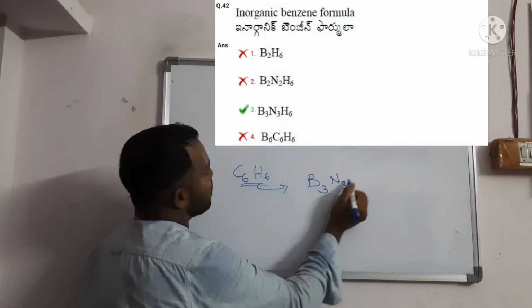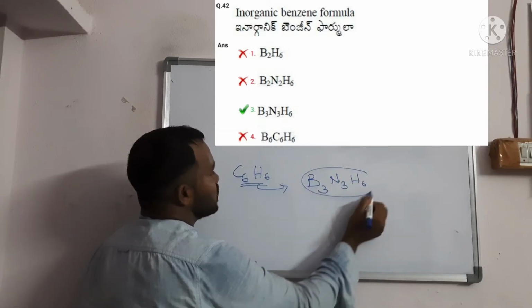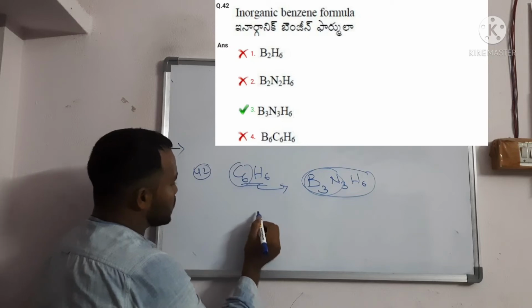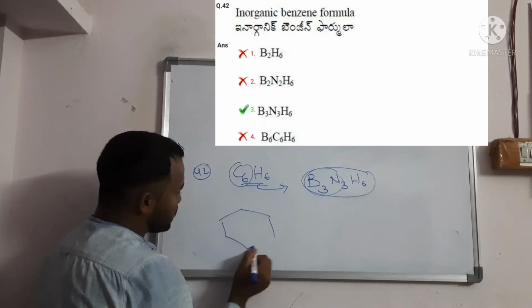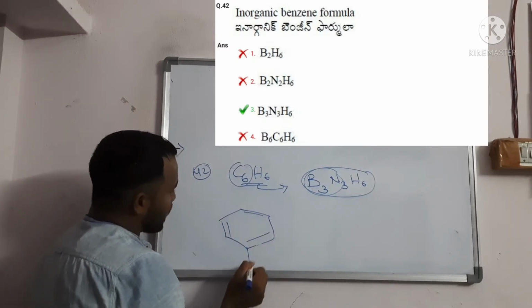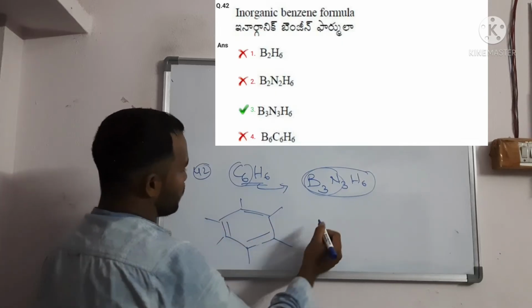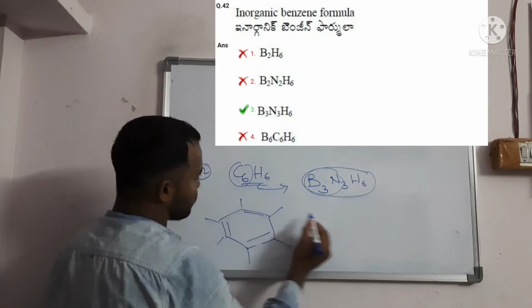B3N3H6. This is a general formula. They have simply given the direct question. So in place of C6, they have given B3N3. So how is it the same? The general benzene formula is: all are hydrogens, right? 1, 2, 3, 4, 5, 6. All these are hydrogens. So wherever hydrogen is, you should write simply one more structure.